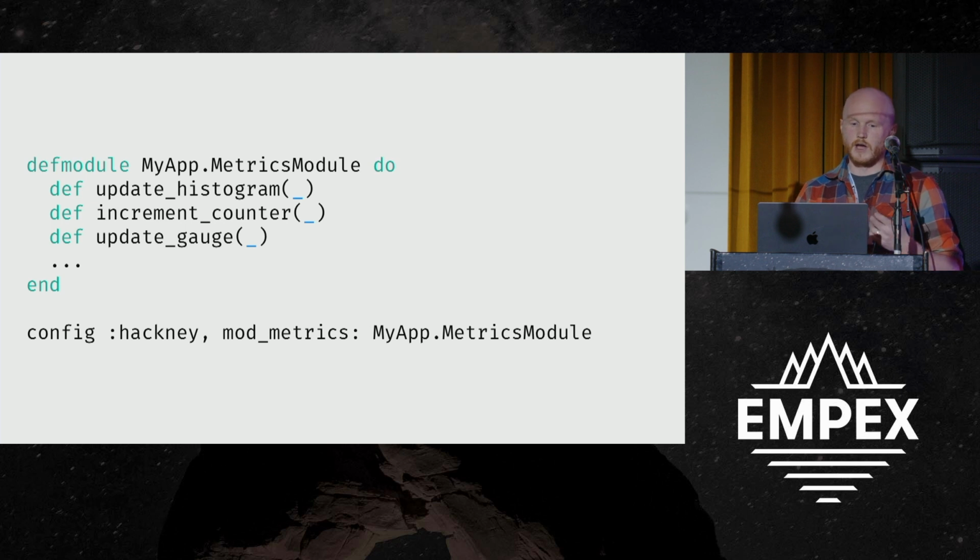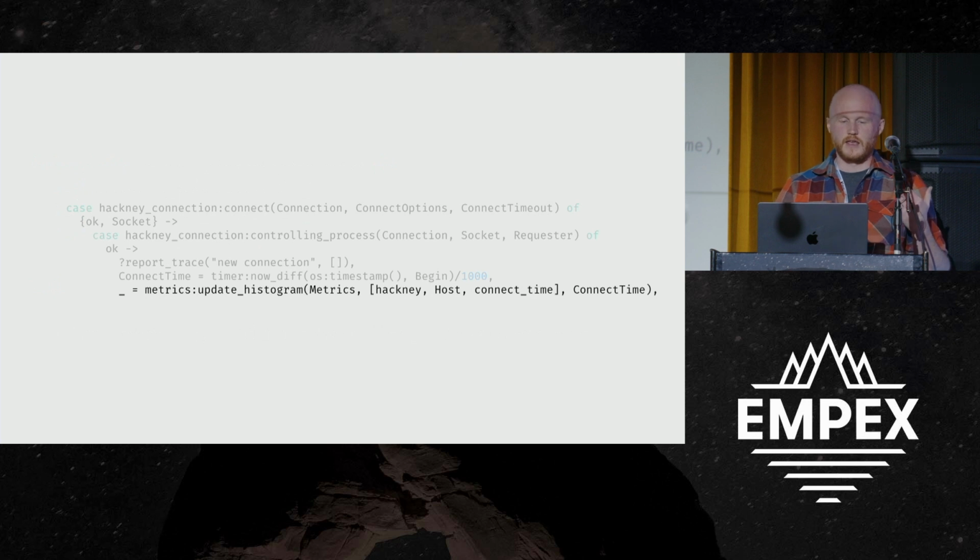So there's update, increment, another update. There's about 17 of these. And then you have to tell Hackney about this module. And then in the Hackney code itself, it's going to directly call those functions that we've set up.